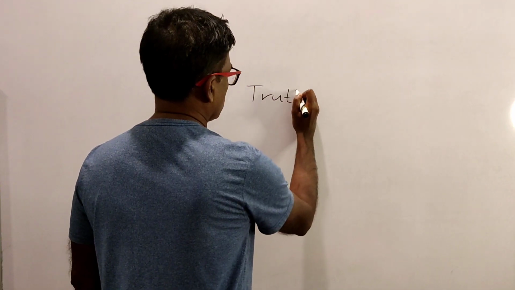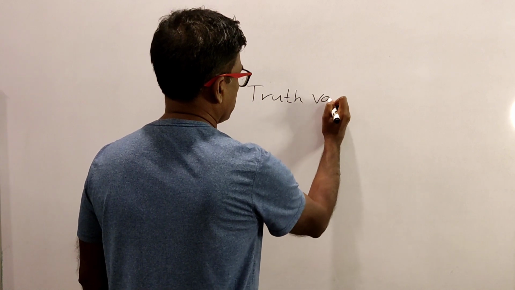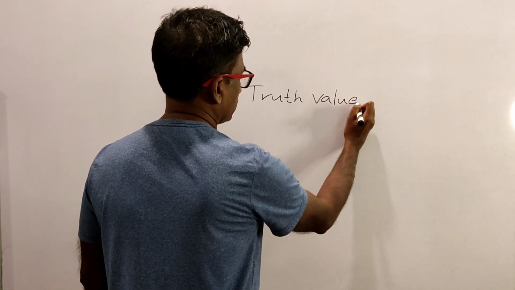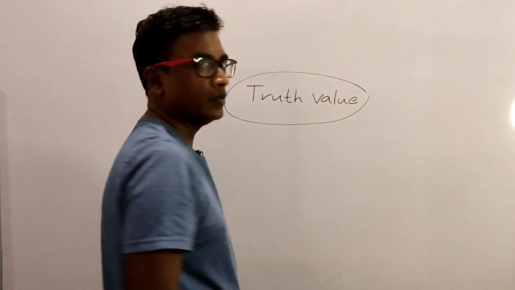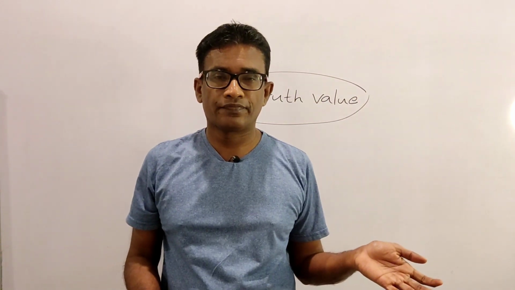Now I am going to introduce you to a new concept called truth value. Let's see what is meant by truth value.